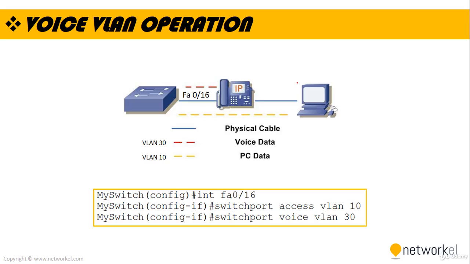As you can see here, we have a switch, an IP phone, and a PC. We have just one cable coming to our IP phone, and the IP phone has two different ports. One of them is the local area network port. The other port is the PC port. We are terminating the cable coming from the switch on the local area network port, and we are terminating the cable coming from the PC on the PC port of the IP phone.